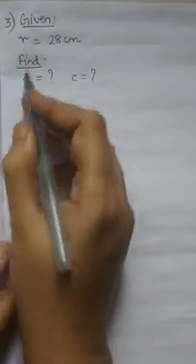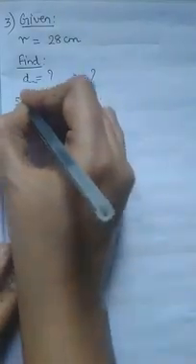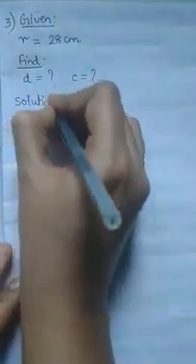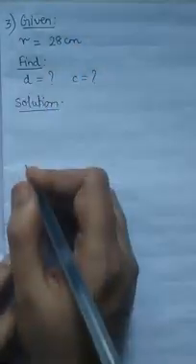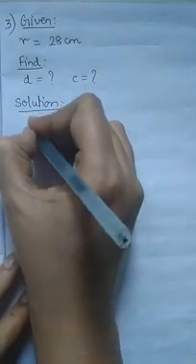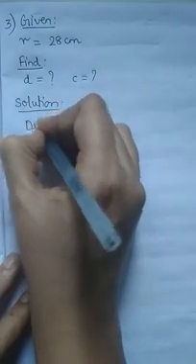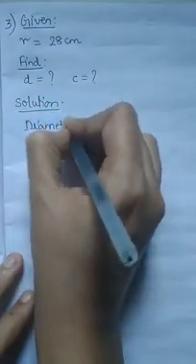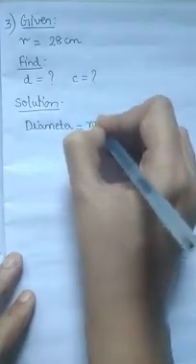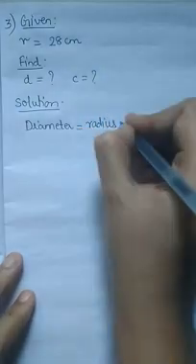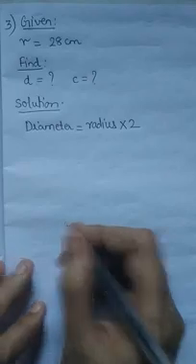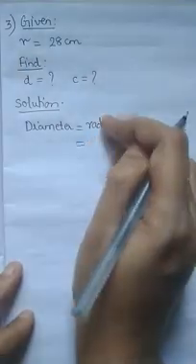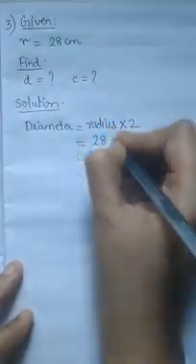Since they have given radius, you will start with the solution. Okay, since they have given radius, what will you use? You can find out diameter directly. Radius, so diameter is equal to radius into 2. Correct? Diameter is always 2 times the radius. So how much is radius? 28.